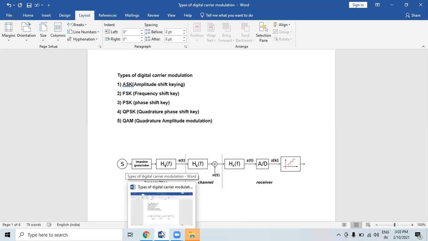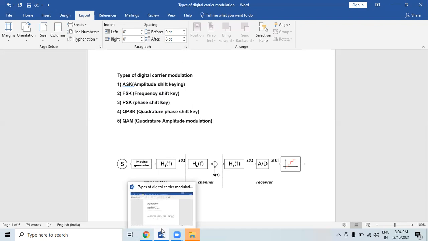Amplitude shift key is a form of amplitude modulation that represents digital data as variation in the amplitude of carrier waves. In an ASK system, the binary symbol modulates the amplitude of the carrier wave at a fixed frequency for a bit duration of T seconds.